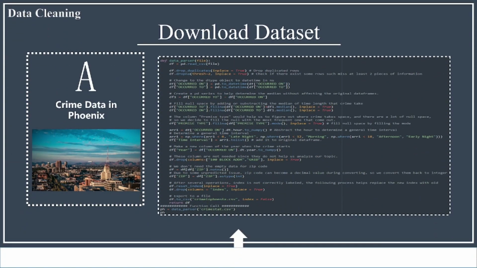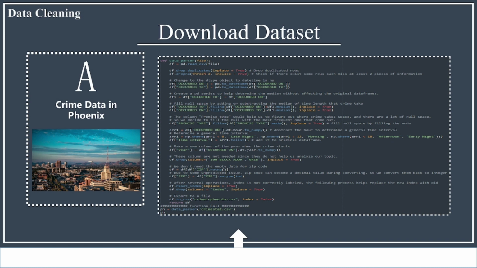So the first downloaded dataset here is actually the crime data in Phoenix. We found that there are many inconsistencies in this case. For example, for the column RQ2 and the other one, those two actually have a really bad format. We'll convert that to datetime. Those two columns also have a bunch of missing values in this case, so we add the median there. For the prime time, we just add the most frequent value to the empty spaces.